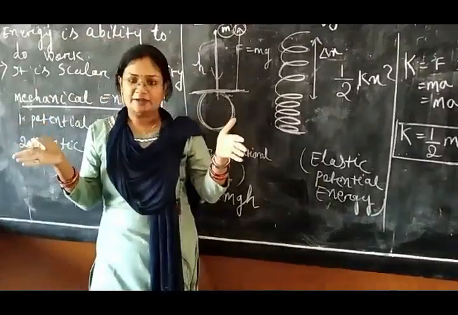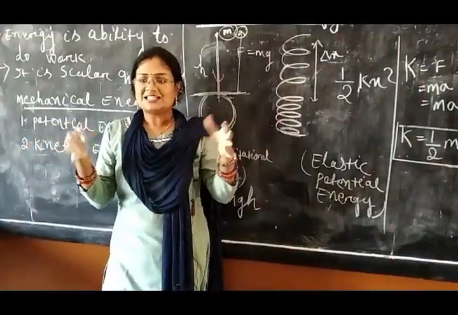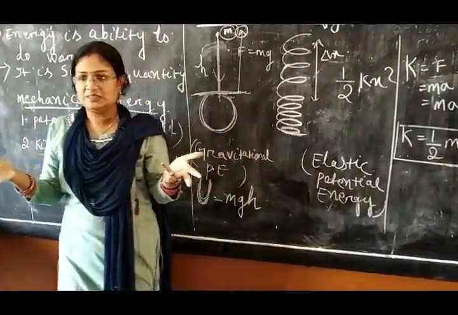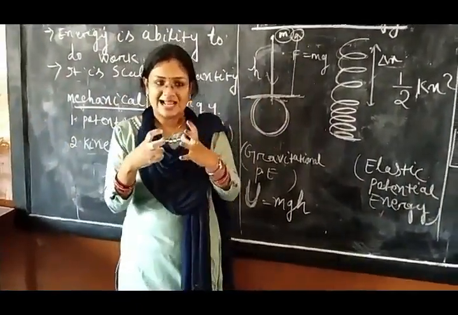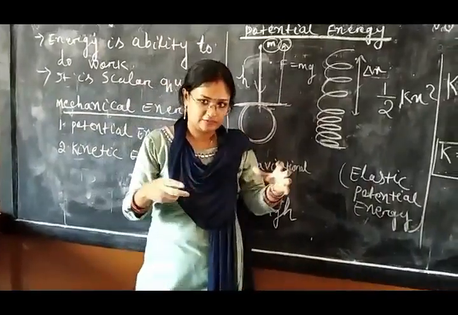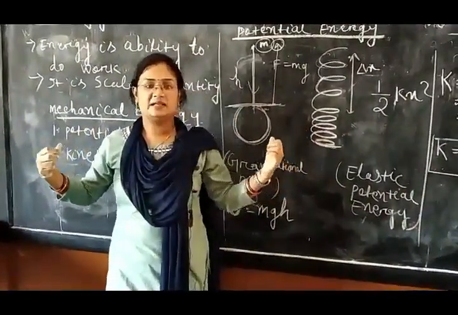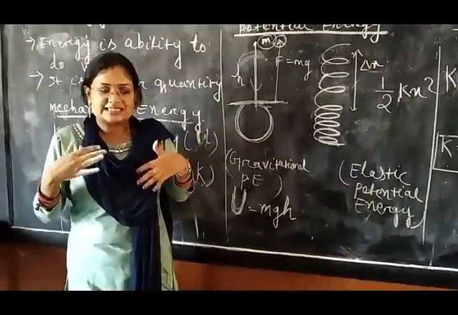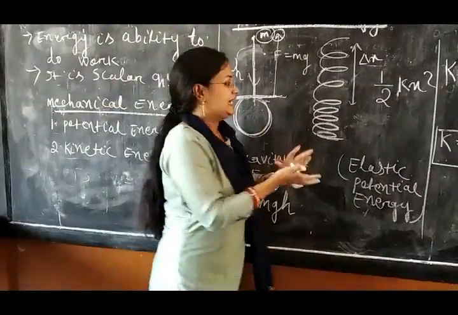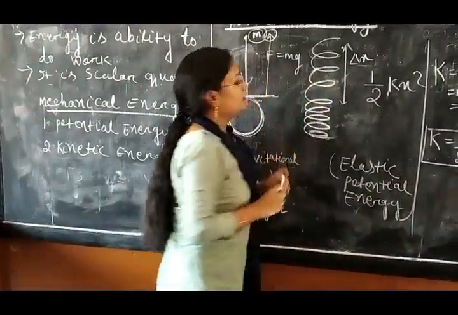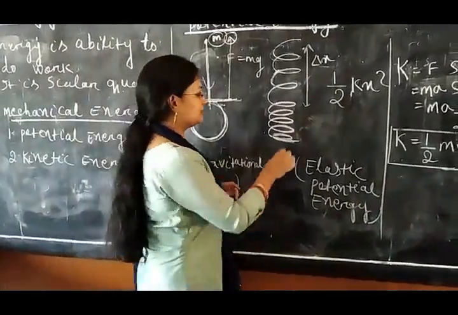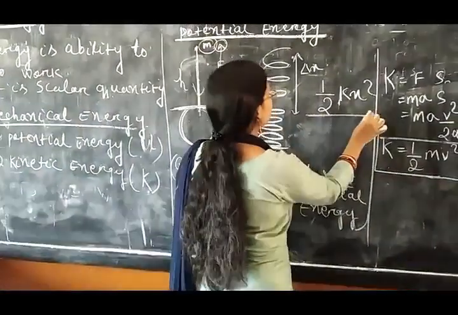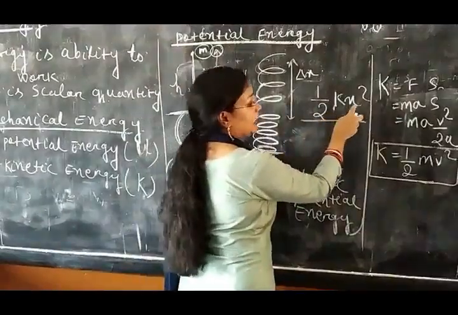In its normal form, the spring has no potential energy. But if we expand or compress it, we have to do work, which is converted to energy stored inside the spring. The elastic potential energy expression is half k x square.